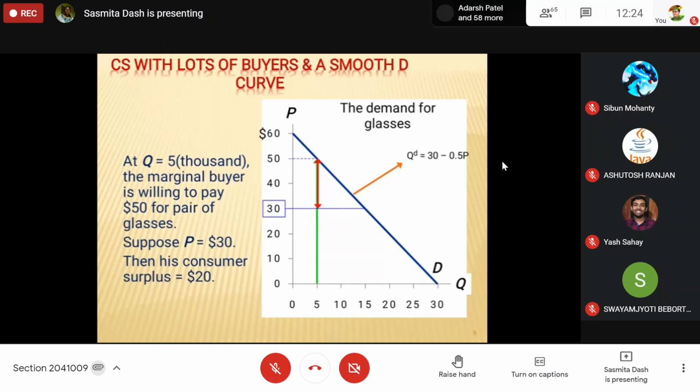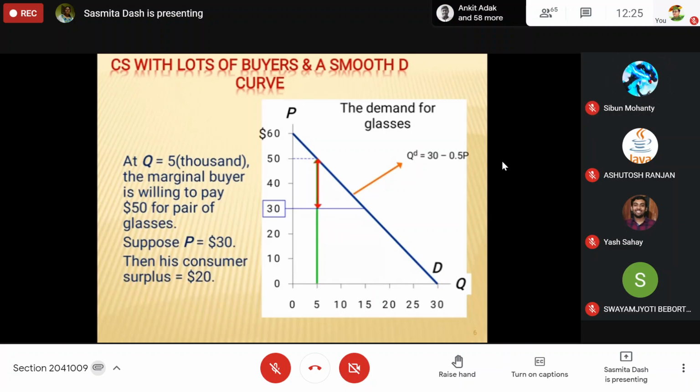Now look at the diagram. Suppose this is 60, meaning a person is ready to pay 60 rupees, willingness to pay is 60 rupees. If he is paying 30 rupees, how much is his consumer surplus? 30.